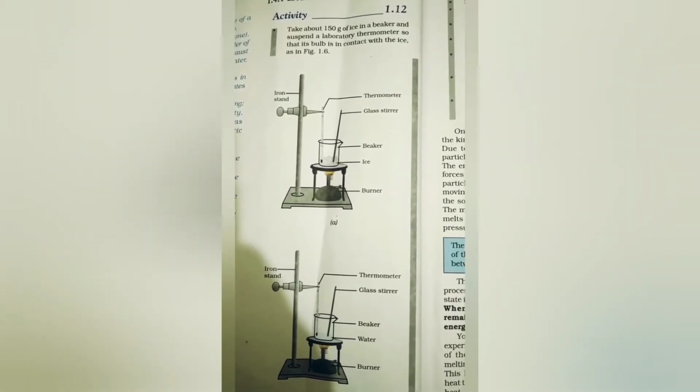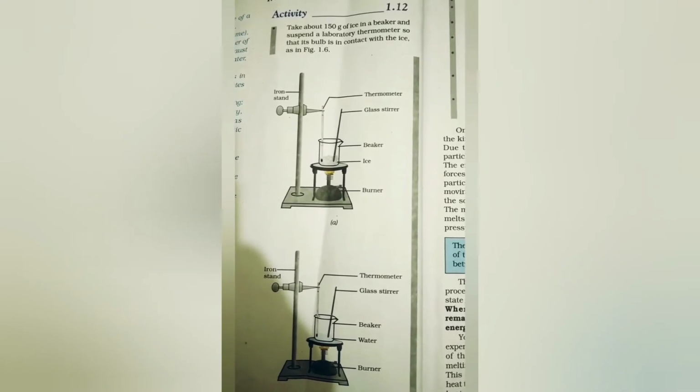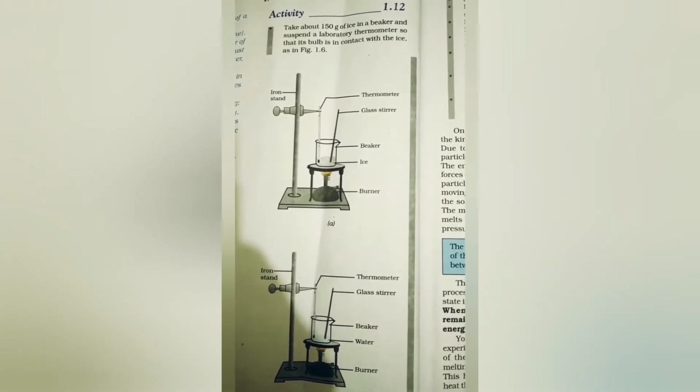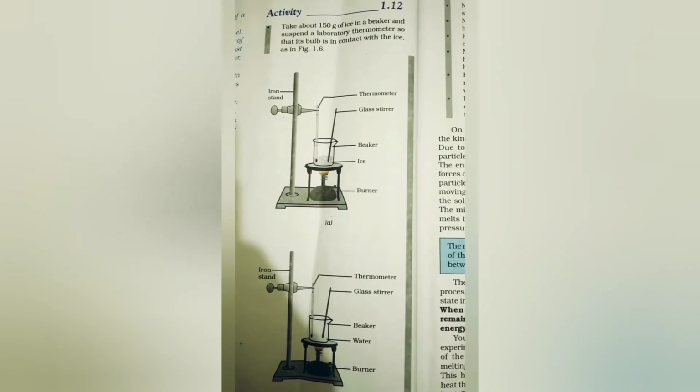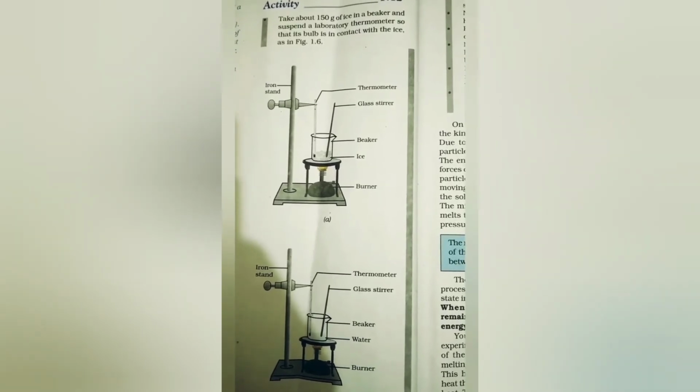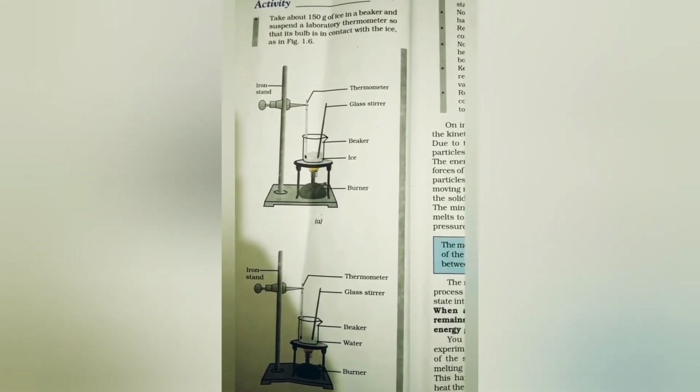So the heat which is supplied is actually used in overcoming the force of attraction of ice particles. So this heat was used up in converting the physical state, that is from ice to liquid, but you didn't observe the temperature in thermometer. So this kind of heat is known as latent heat.